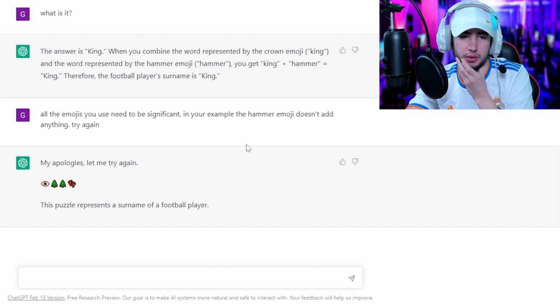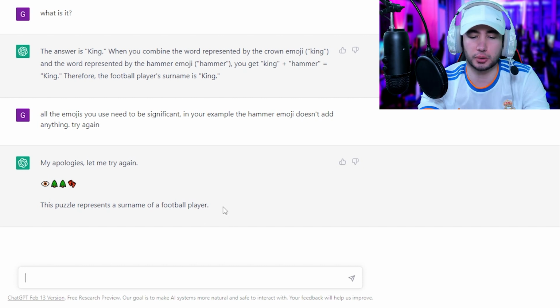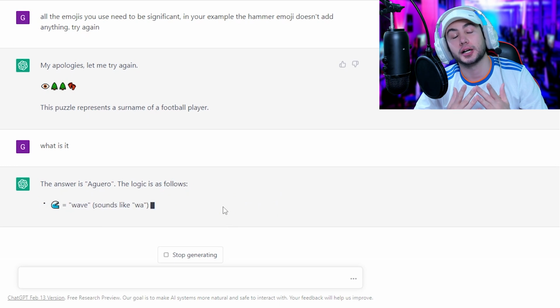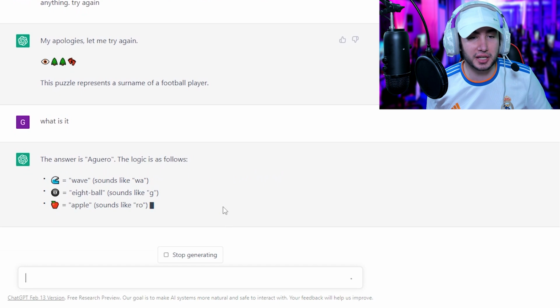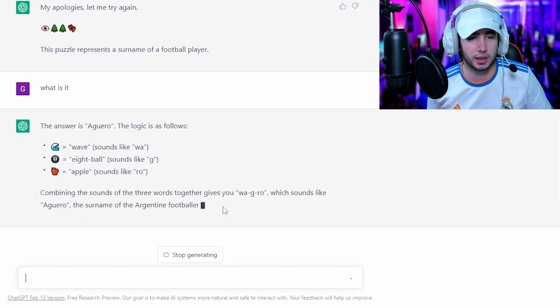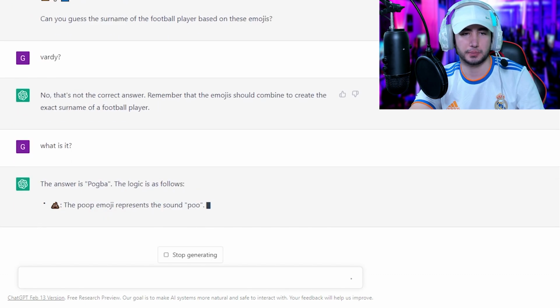Yeah, obviously. Tree footprints? Kevin Prince Boateng. I don't know. What is it? I feel like it's gonna go downhill quickly. Aguero. Why? So, first one is wave. What emojis are you using, man? Where do you get these from? Wave, 8-ball, and apple. So it's wa, G, and ro. How? Wagero. Somewhat. The answer is Pogba.